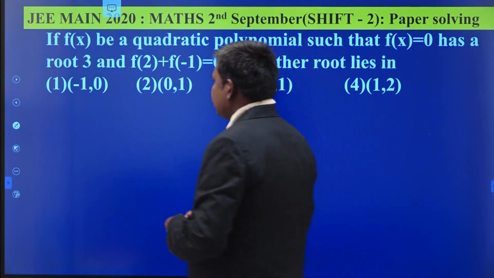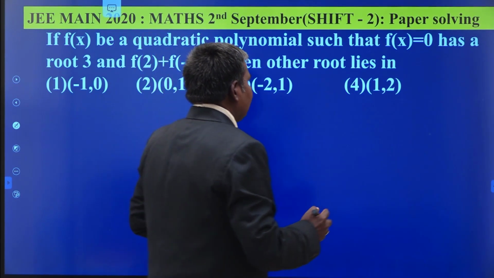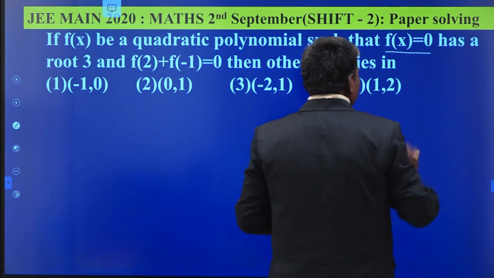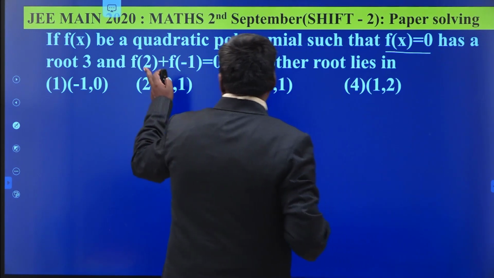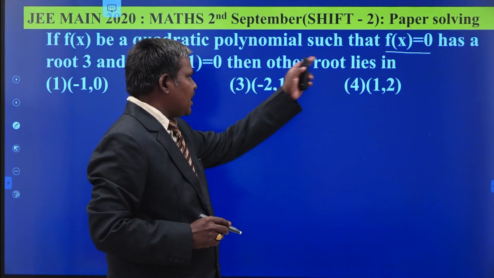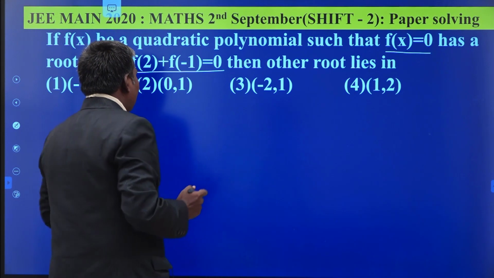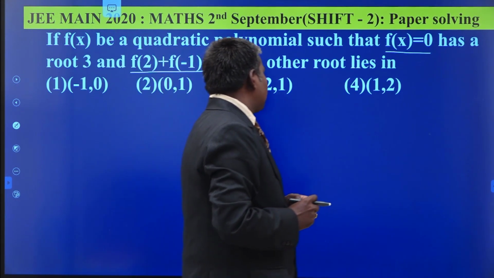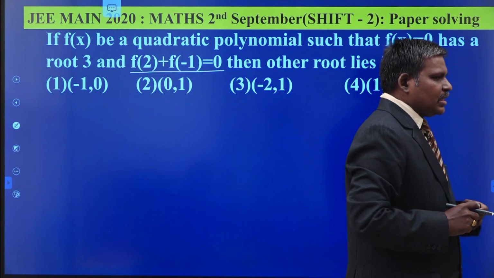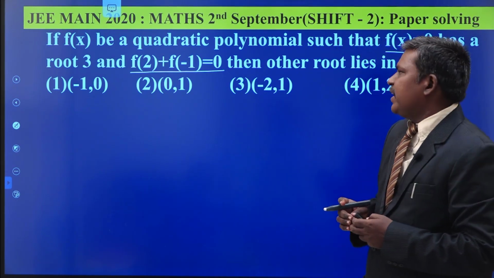See this one. Let f of x be a quadratic polynomial such that f of x equal to 0, this is a quadratic equation, has root 3. That means 3 satisfies that equation. And another condition is also given to you: f of 2 plus f of minus 1 equal to 0. Then you have to find the range in which the other root lies. The other root lies between what? You have to find out. Understand?